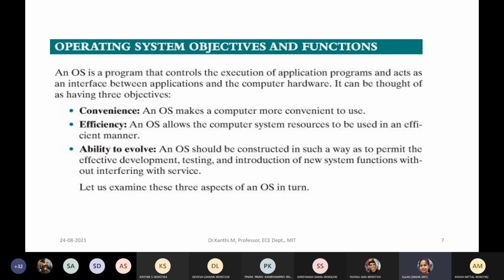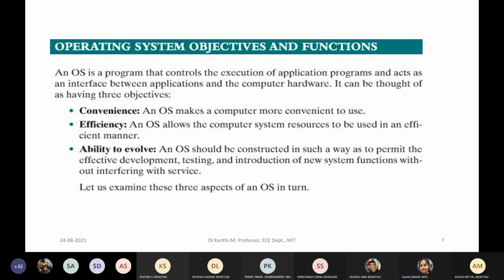Then it also makes the computer system resources be used in an efficient manner. I need to use the system in a very efficient way. How is the processor utilized? Am I able to efficiently utilize the processor, or am I leaving it idle most of the time?